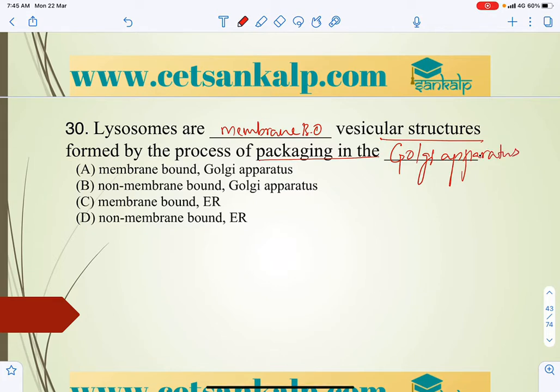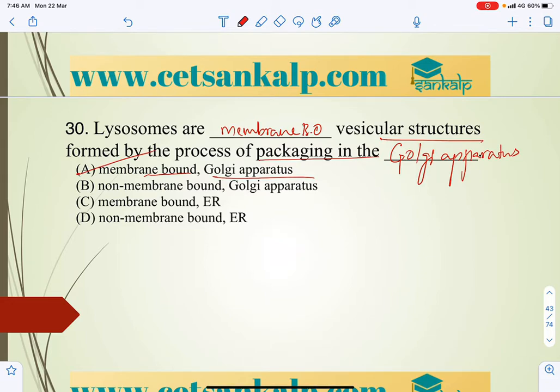The Golgi apparatus is called the middleman of the cell, right? The Golgi apparatus helps in packaging the material. So the answer for that is membrane bound and Golgi apparatus.